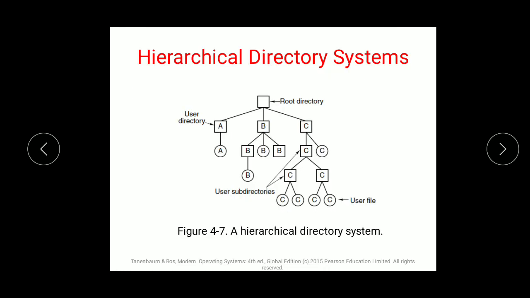See now, here I have one single root directory. In that I have A as user 1, B as user 2, C as user 3. I can have D, E, F, G. I can have many user directories under one root directory. So this cannot be changed beforehand, as they have given the example.